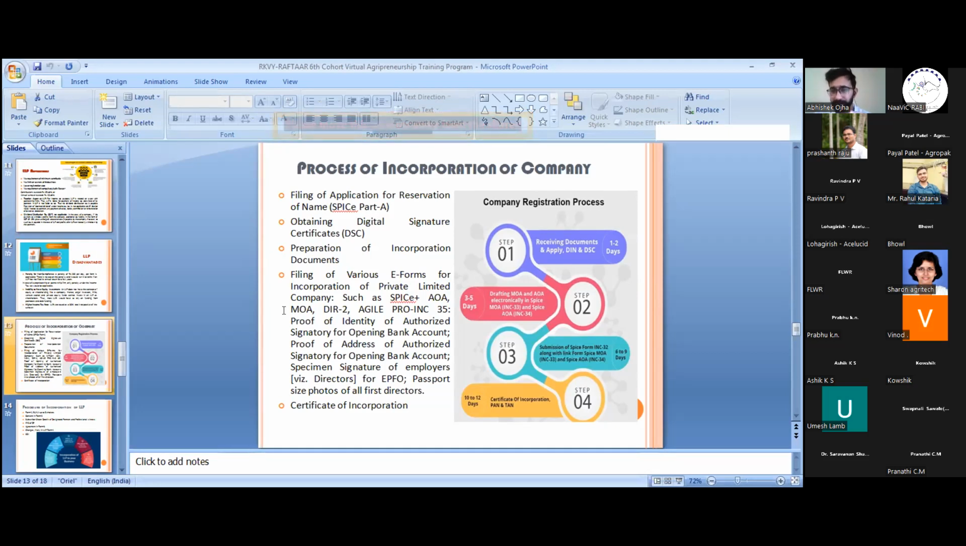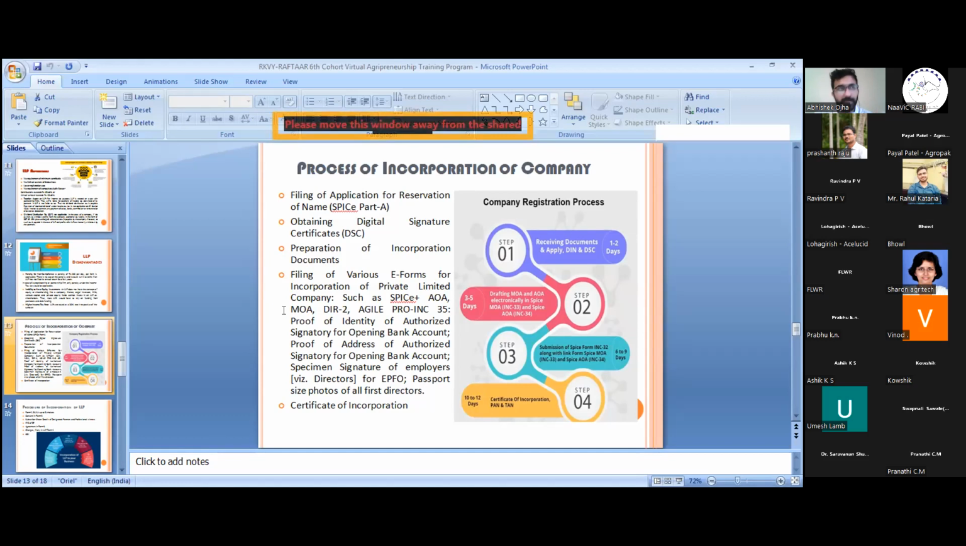The second step is applying for DSC and DIN. DSC is the digital signature certificate. For a digital signature certificate, you have to go to professionals like CA and CS. It is an online signature, which is used for incorporating a company. These are the signatures to be attached to the forms also.